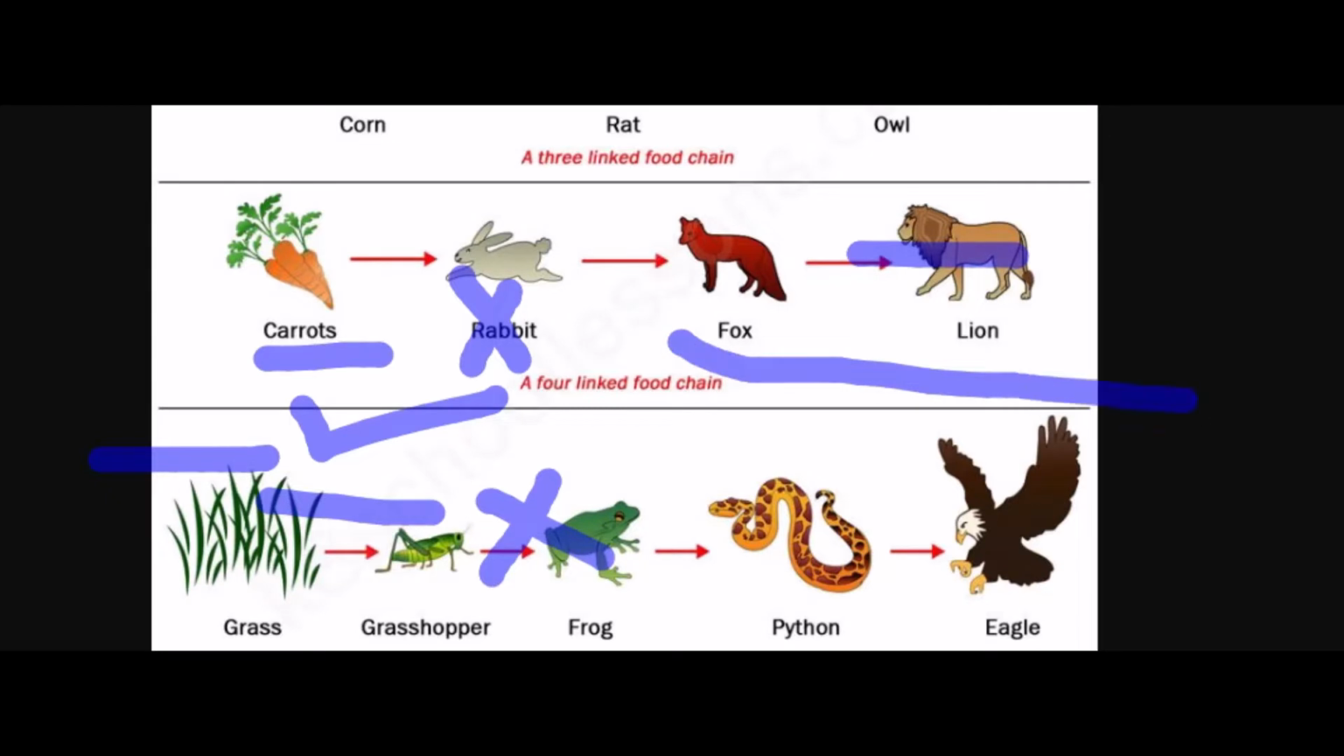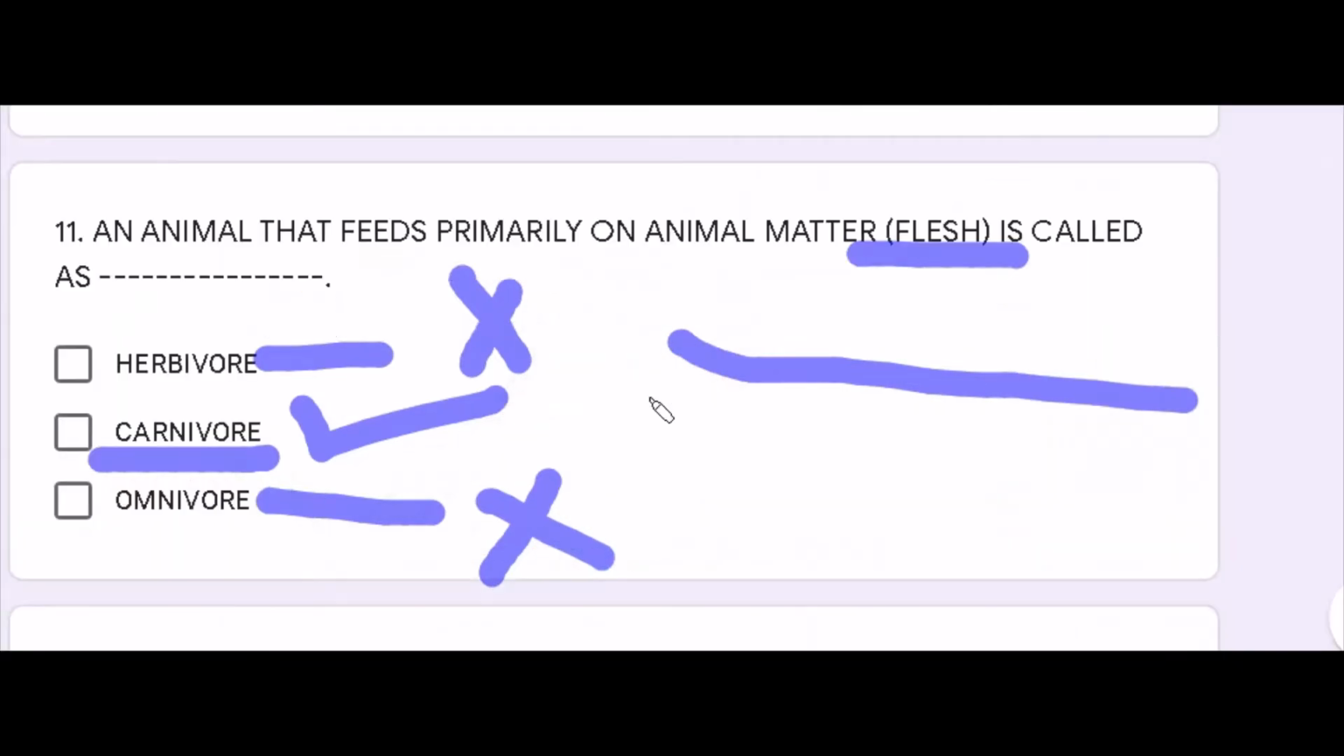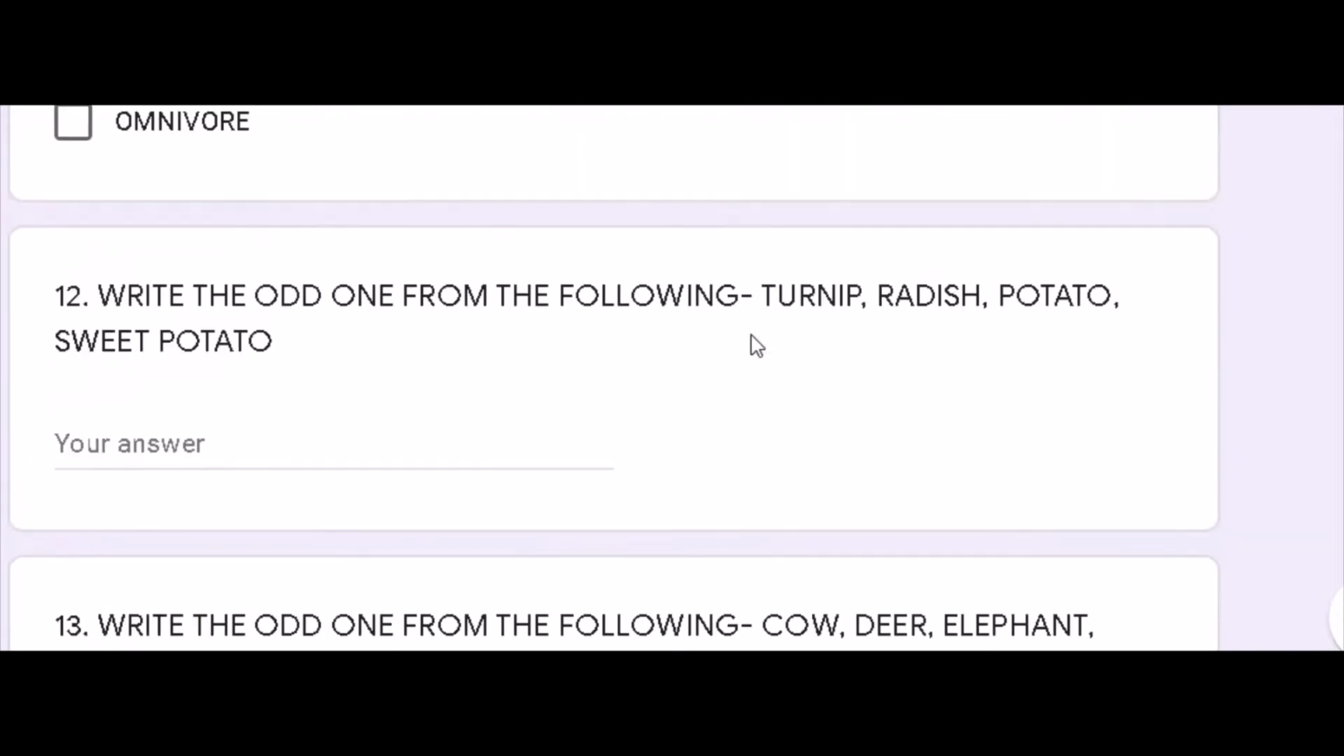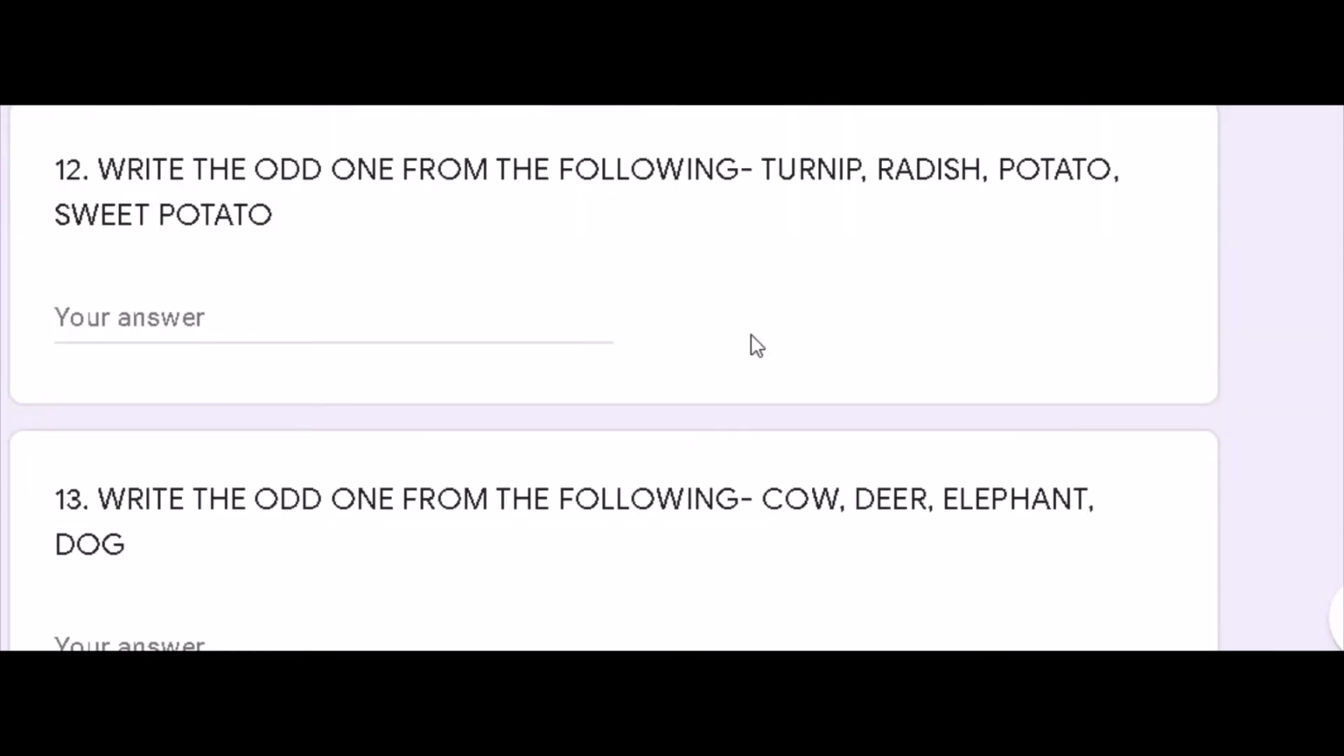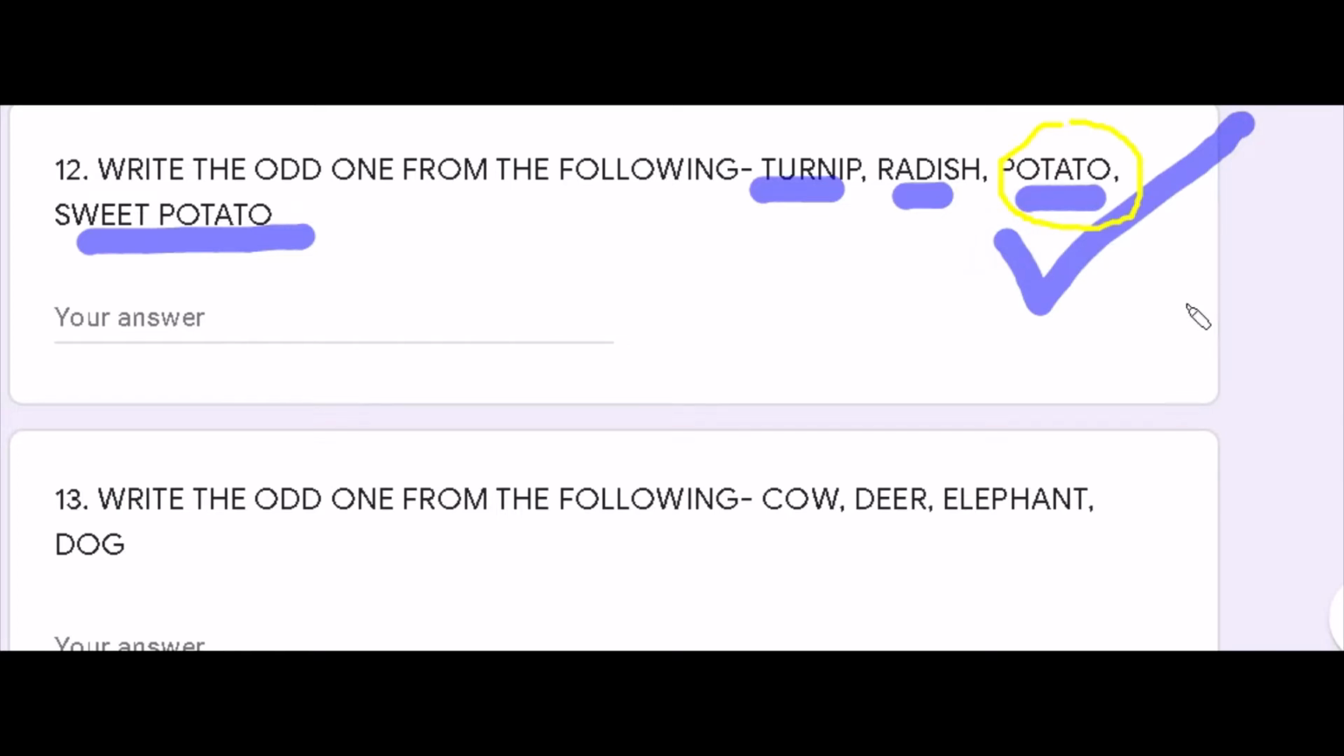Now we are moving to our question number 12. This is our second last question. Write the odd one from the following. So you have to find out which is the odd one: turnip, radish, potato or sweet potato. The odd one from that is potato. Why? Because except potato, all are modified roots, whereas the potato is a modified stem. So the odd one from the following is potato.